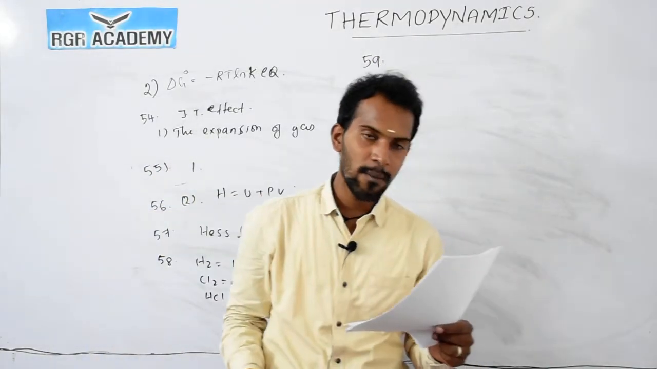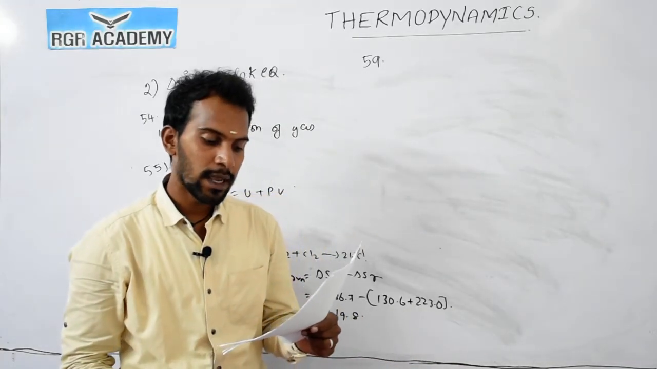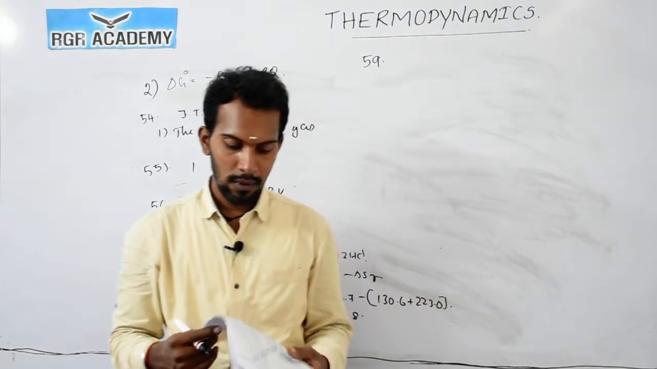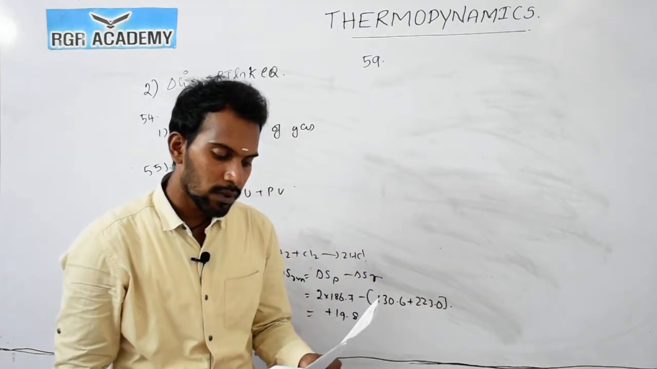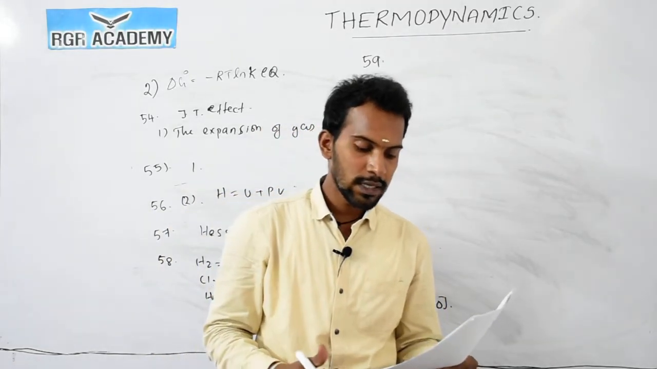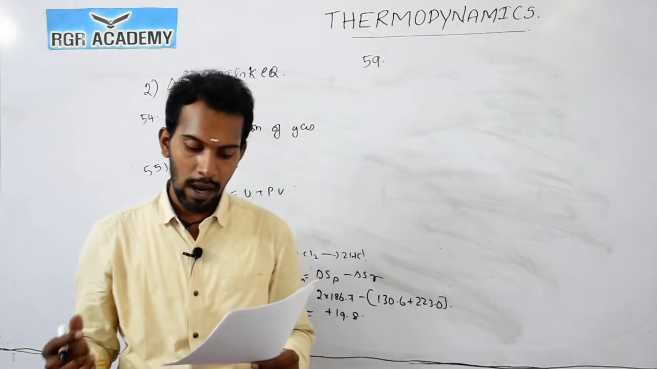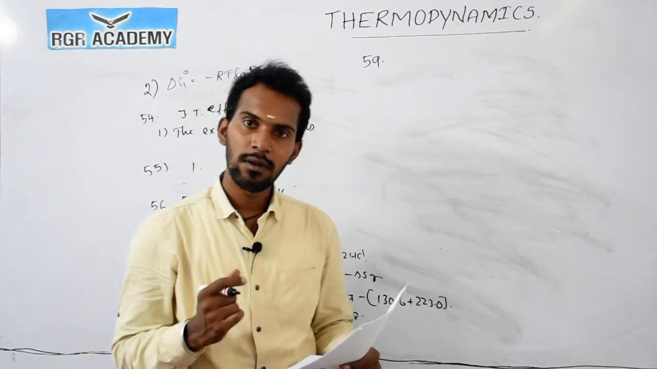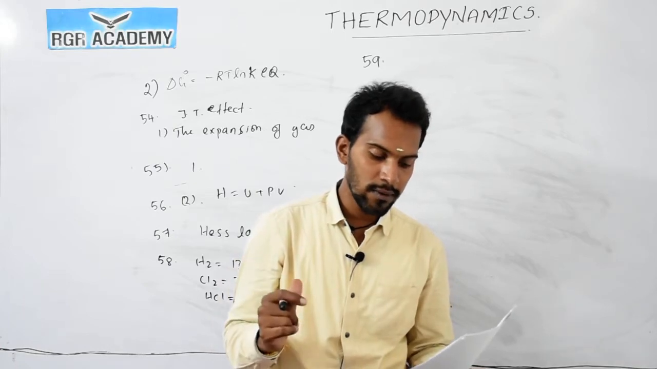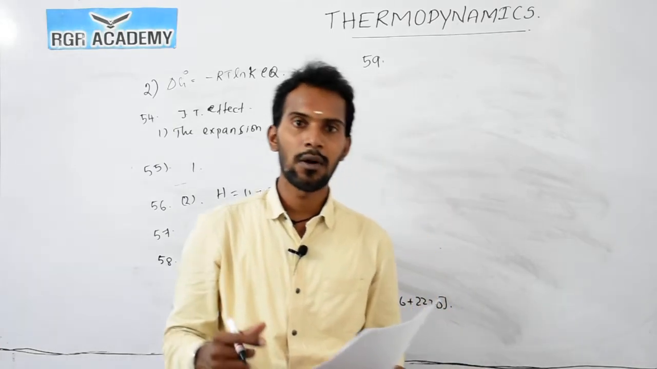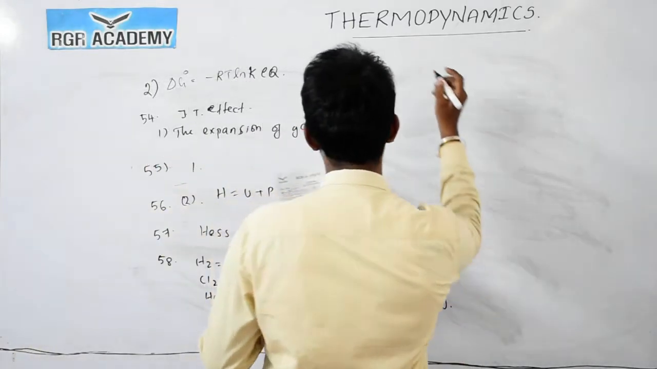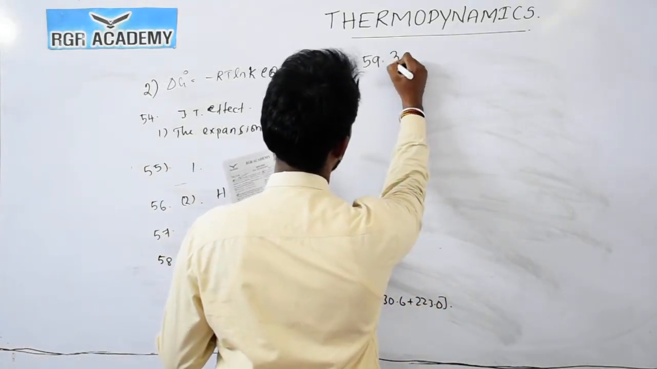Now question number 59. The enthalpy of combustion is always negative, but the enthalpy of oxidation may be negative or positive. Statement 1 is true and statement 2 is false. The oxidation reaction involving combination with oxygen is called a combustion reaction, which is a false statement. So the question number 59 answer is 3.